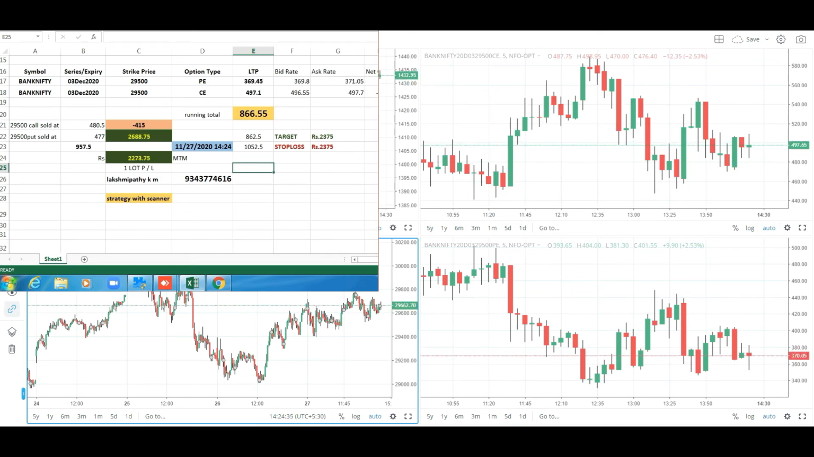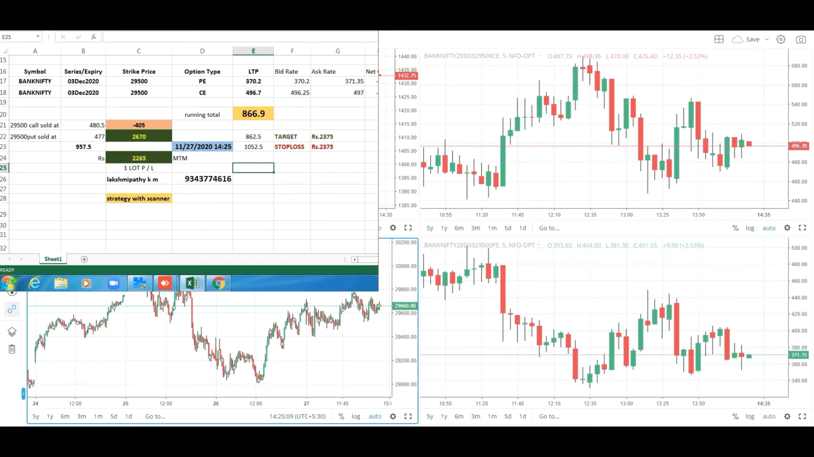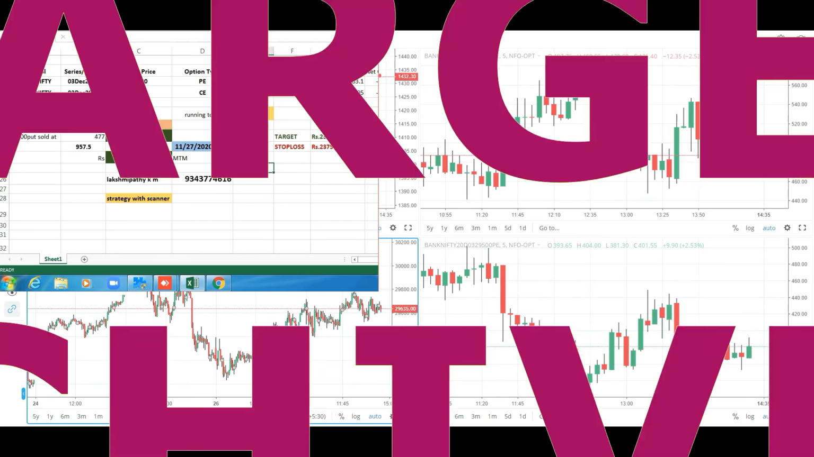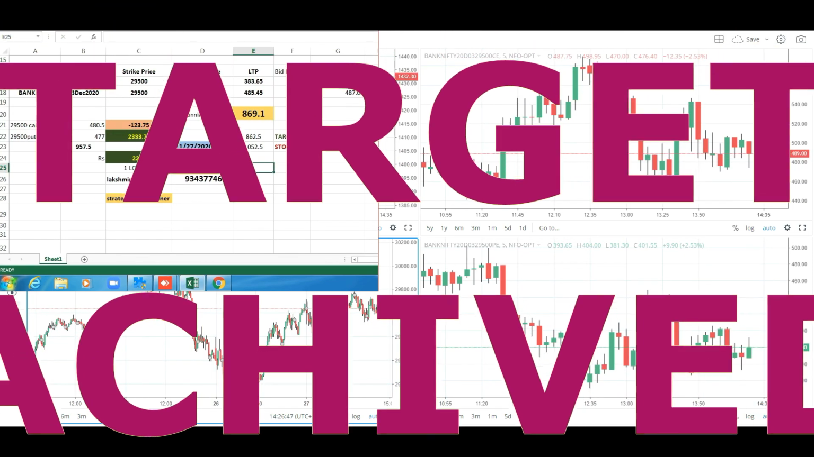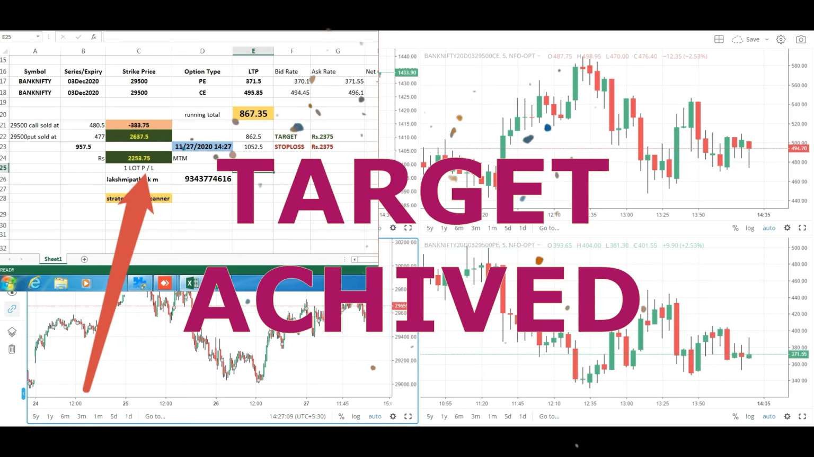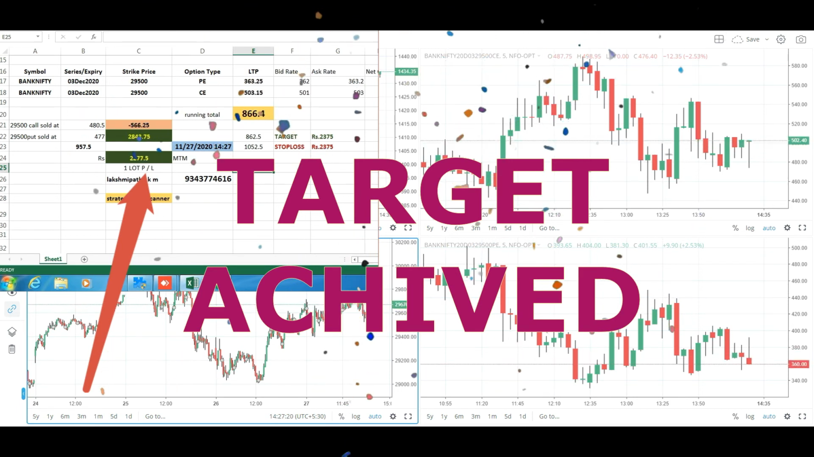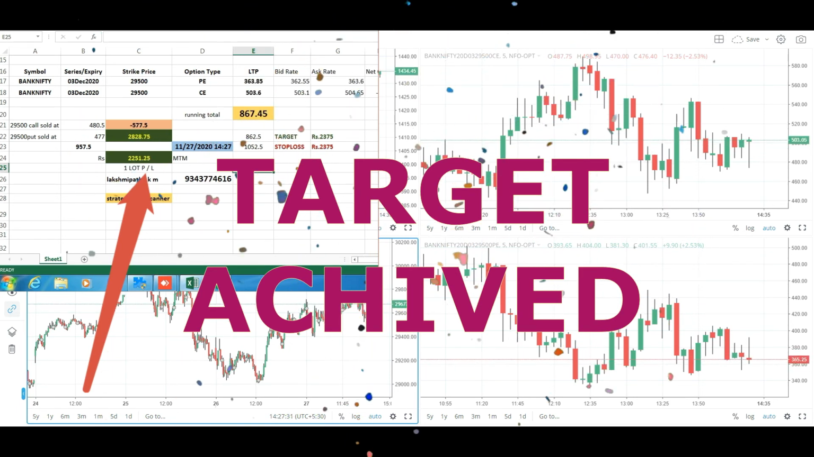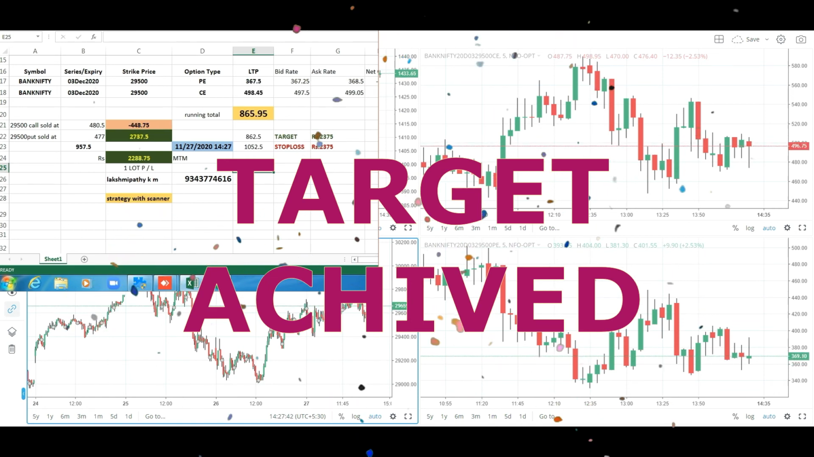Do not forget to keep an eye on the running profit in the live chart which is running in the background. As you can see, our target is achieved.